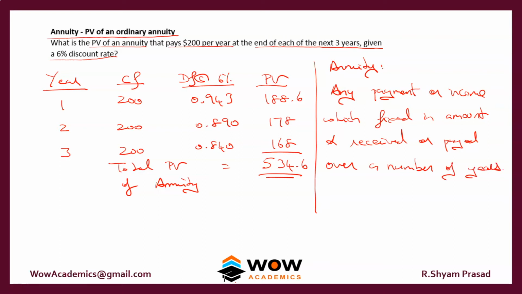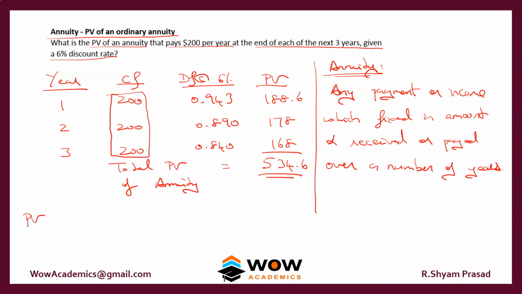That is, very simply, if you're going to receive or pay a fixed amount of money, 200, 200, 200, the number doesn't change, every year it is 200. In that case, it is called an annuity rather than a cash flow. Okay, that is annuity. So should you do so many iterations and then get the number? The answer is no. If the amount is going to be constant and it is an annuity, there's a simpler way to get it.